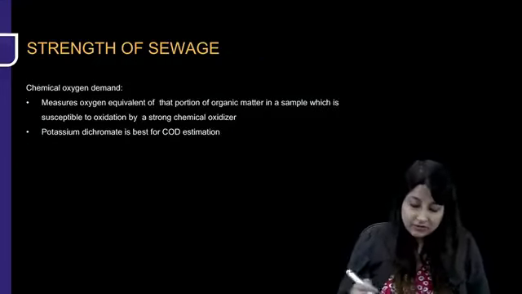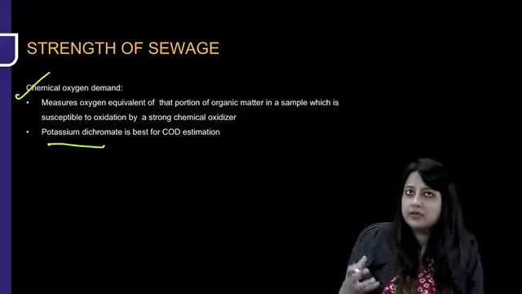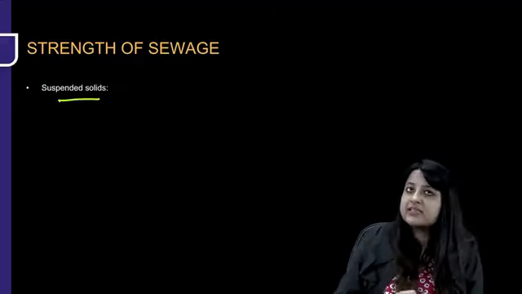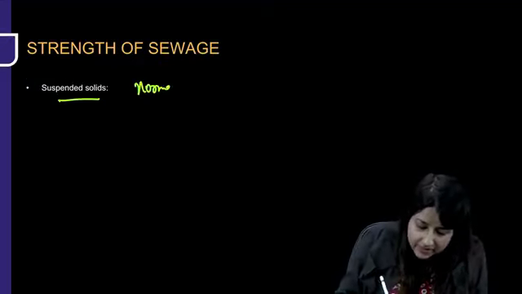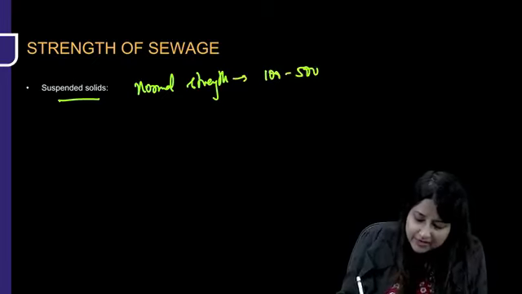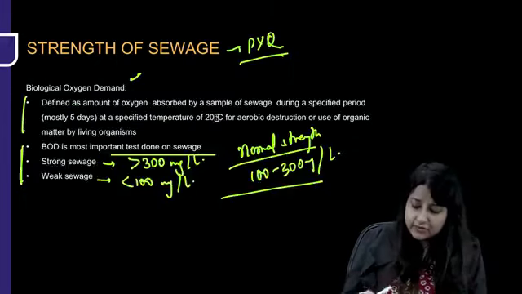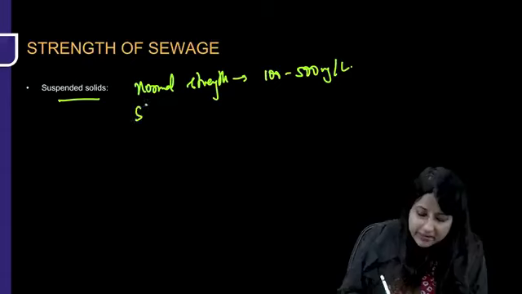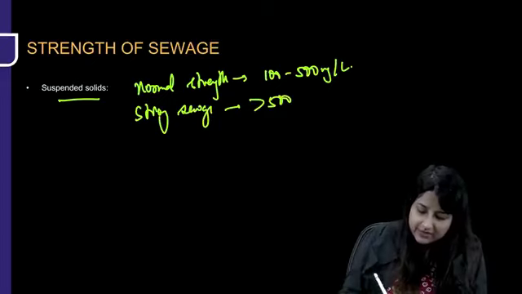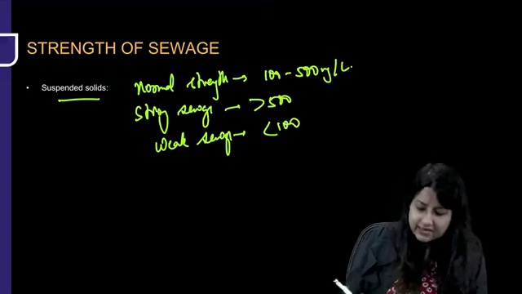Another way to estimate the strength of sewage is chemical oxygen demand, where we are using potassium dichromate to measure the strength of sewage. Okay, but there's something also known as suspended solids. So normal strength of sewage is when the level of suspended solids in sewage is 100 to 500 milligram per liter. Okay, like here it was 100 to 300, here it is 100 to 500. But what is strong sewage? If the level of suspended solids is more than 500. And what is weak sewage? If the level of suspended solids is less than 100.